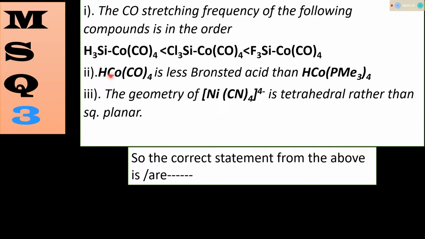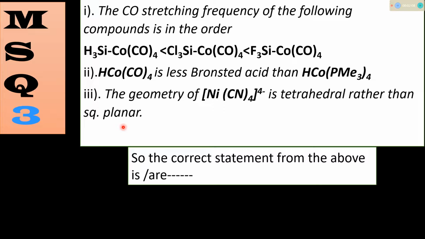Statement 2: Co(CO)4, that is a cobalt carbonyl complex, is less Bronsted acidic than this complex. The third statement: the geometry of nickel tetracyano 4- is tetrahedral rather than square planar.